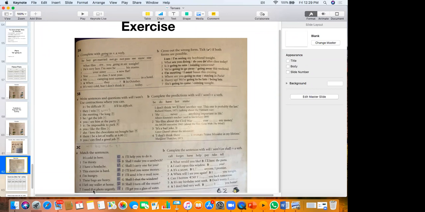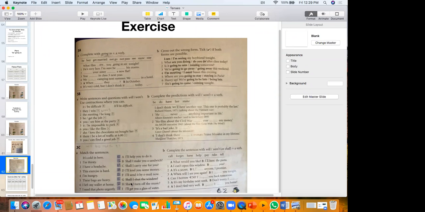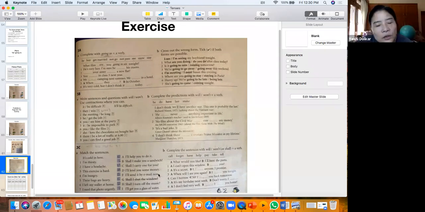I need that photo urgently. Okay, I will send it by email now. See, I sent it by email. Yes. I will send it by email now. Okay, so these are all examples of offers.